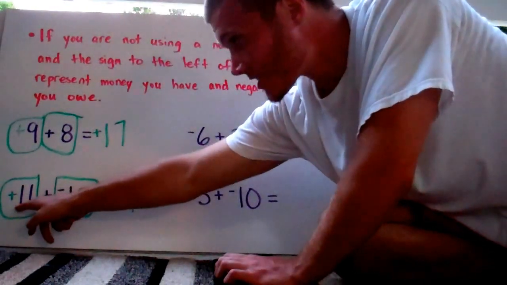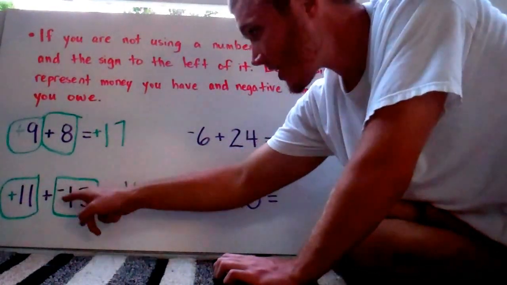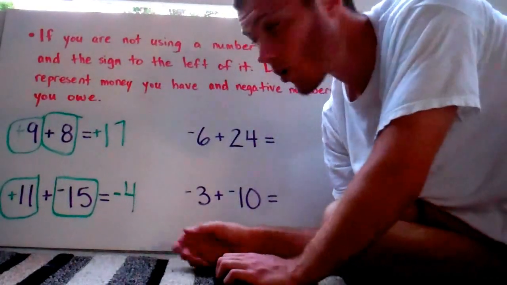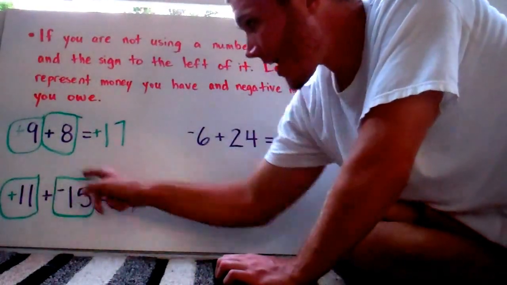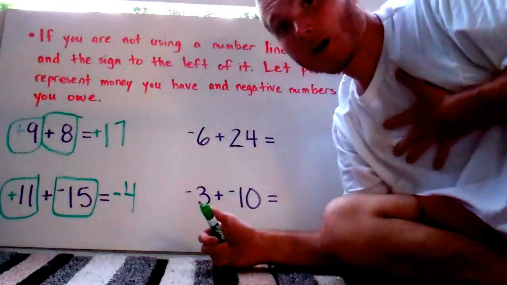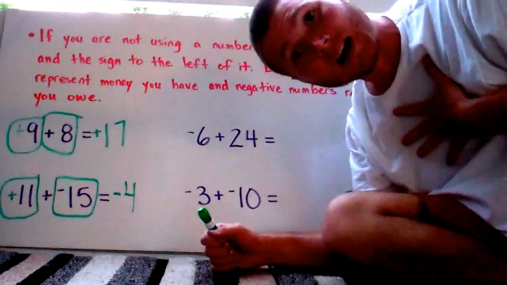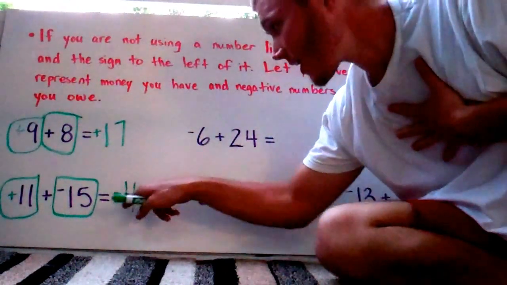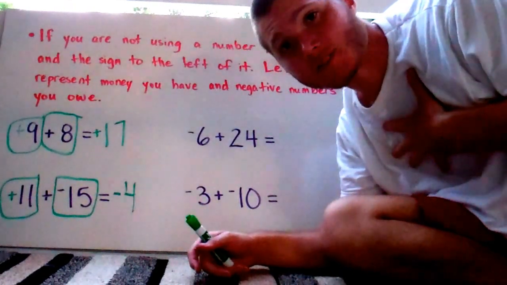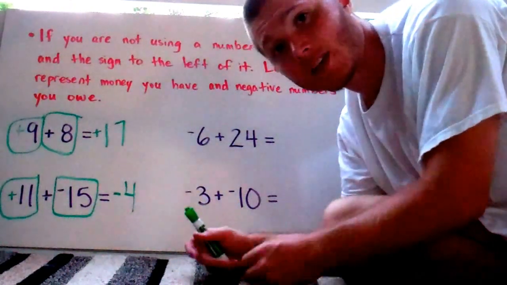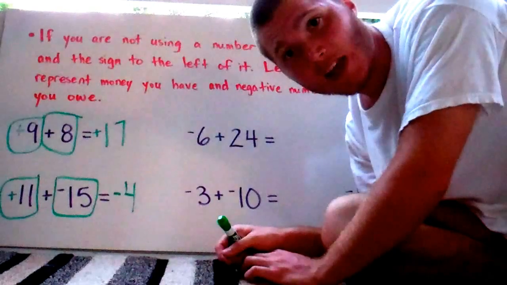Positive values, that's money you have. Negative values, that's money you owe. You pay your mom everything you got, you pay her that 11 bucks. Now you're broke. But on the bright side, you only owe $4 now. Since you still owe money, your value is going to be negative.